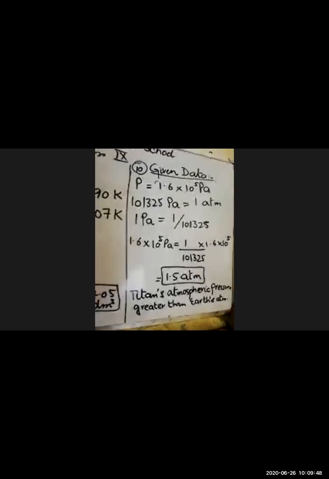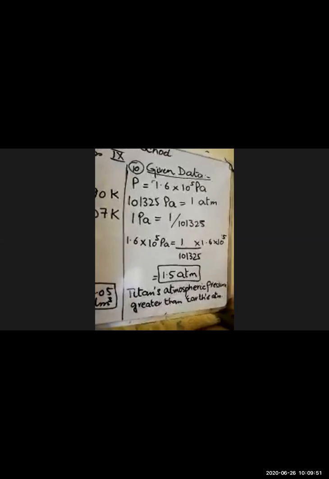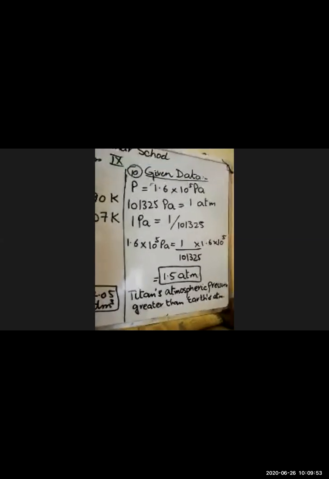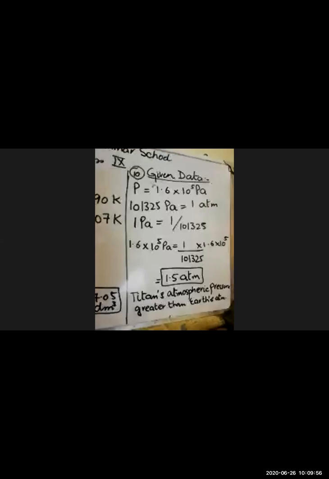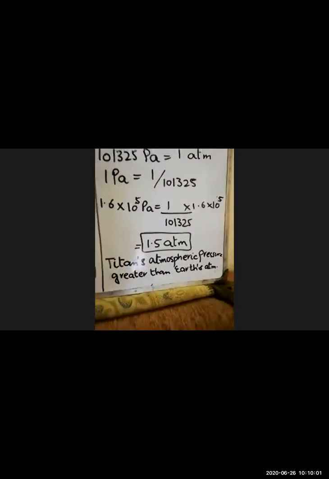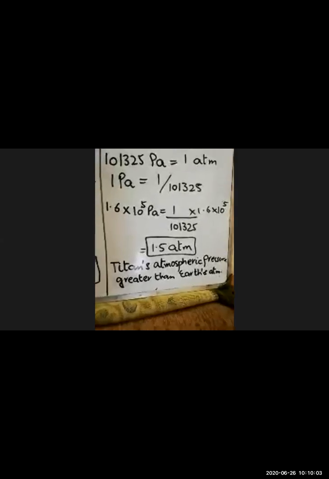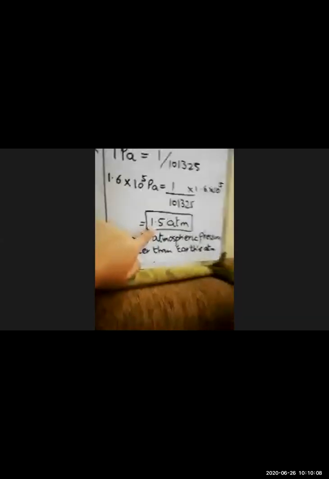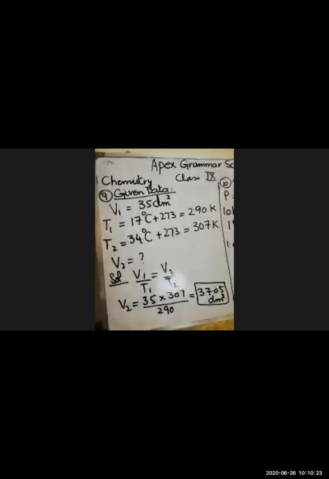So we all know that 101325 pascal is equal to 1 atmosphere. Then we will convert it, and simply we will multiply the given pressure. The answer is 1.5 atmosphere, and we can say that obviously Titan's atmospheric pressure is greater than that of Earth. Earth's atmospheric pressure, which we have determined, is 1.5, and the above one is 1.6 into 10 raised to the power 5 pascal. So Titan's atmospheric pressure is greater than that of Earth's atmospheric pressure. So this was all about our unit number 5.